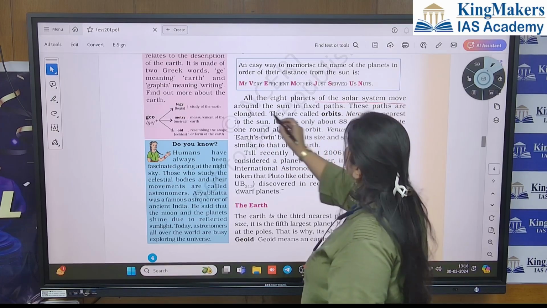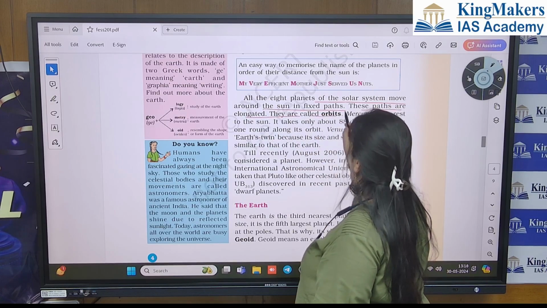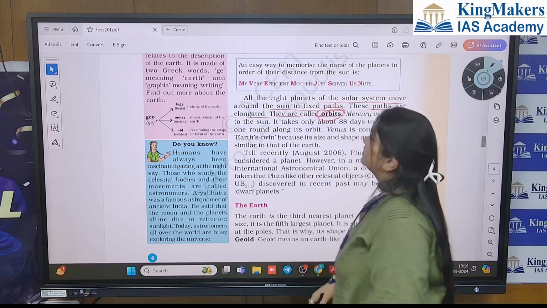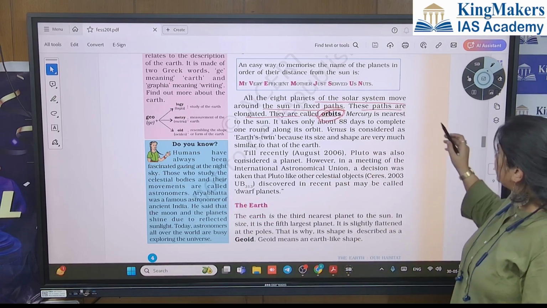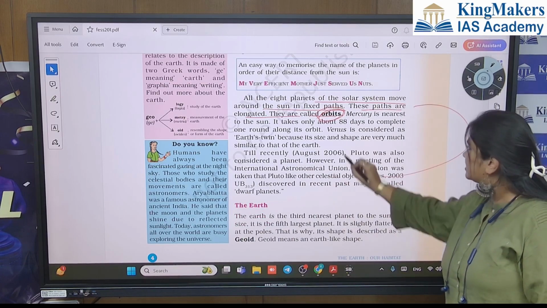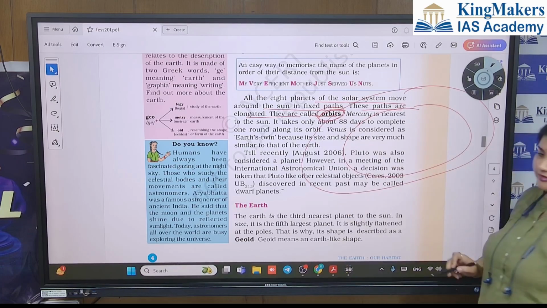The paths are fixed. These paths are elongated. They are called as orbits. Elongated मतलब लंबाई, width से related है. It's like paths are like this, right? Like this.